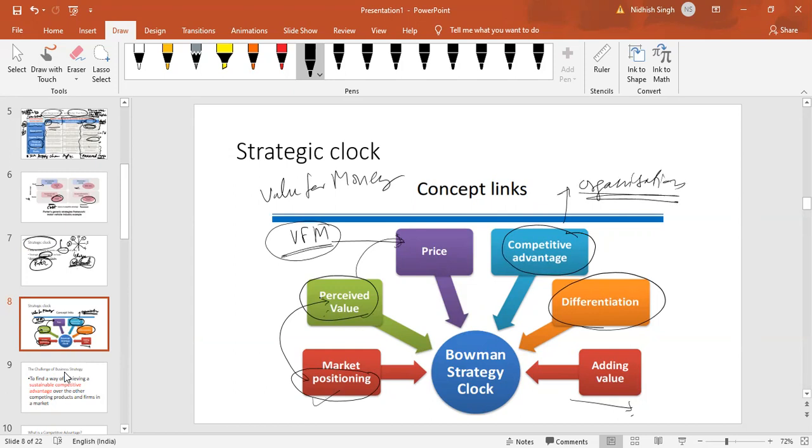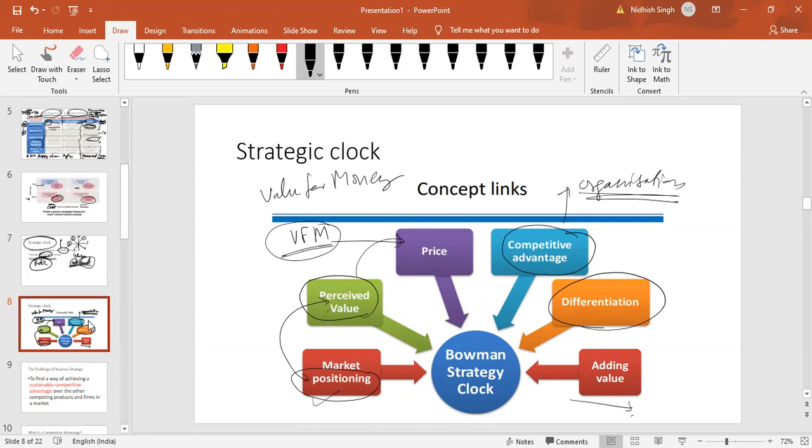So there are 6 aspects that we analyze for strategic clock. Are you clear about this before we move on? Yes, sir. All right, great.